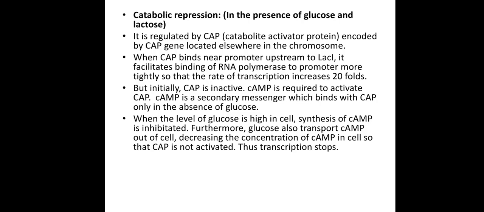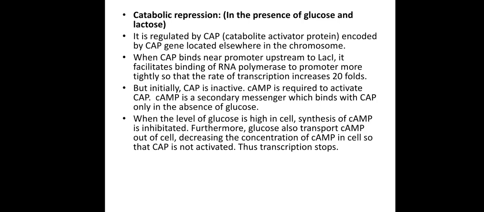Now another mechanism for the regulation of the lactose operon is catabolite repression, which can be observed whenever both glucose and lactose are present in the media, and in that condition there is growth of E. coli cells. Such a condition is majorly regulated by CAP, the catabolite activator protein, which is encoded by the CAP gene located at another site on the E. coli chromosome.